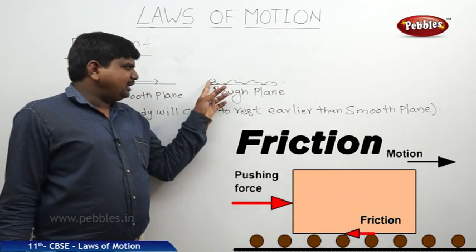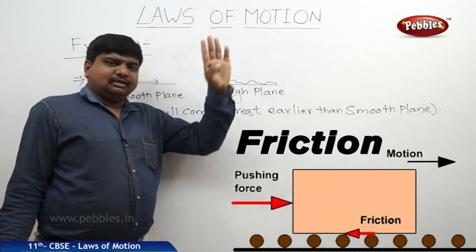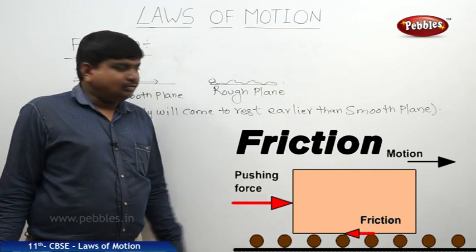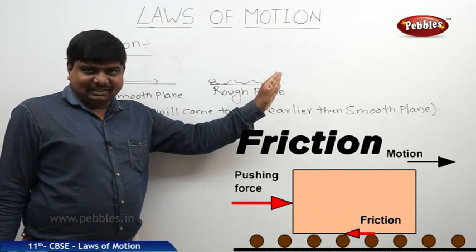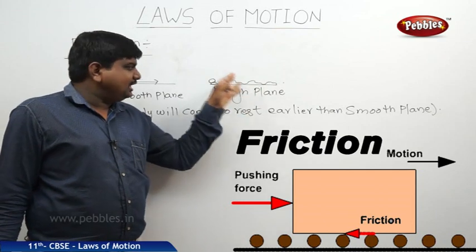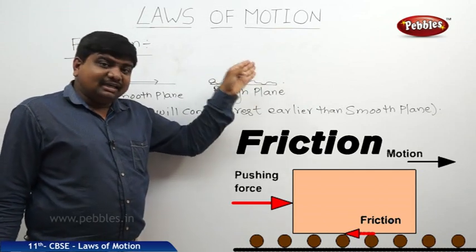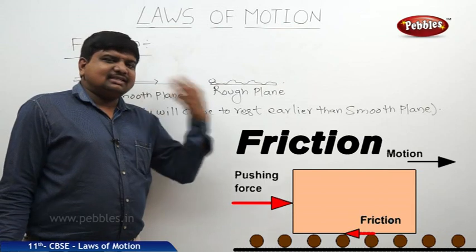Generally, we can say that the body has to cross over all the crests and troughs, all the valleys and the heights. That's why while it is overcoming them, it will lose the energy. That's why it comes very easily towards the rest position. That is our natural view.